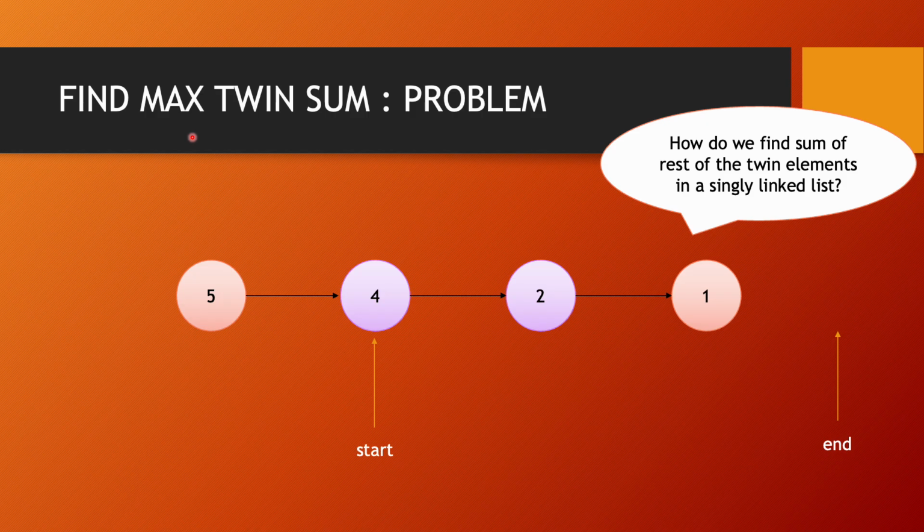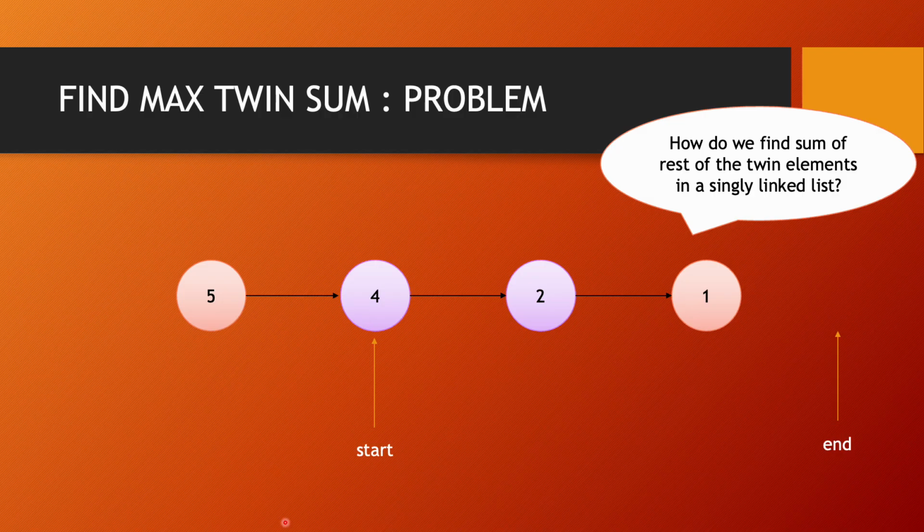But what happens when we increment the pointer, we move it to the next node? Our start now points to the node with value 4 and our end points to nothing, just null. Our start is at the correct position, which is 4, but the end is at null. If I were to find the twin for 4, it would be 2. So from 1 we had to go backwards to 2, but since this is a singly linked list, there's no connection backward and we move towards null. And that is what the problem is. We actually had to move backward, and that is the trick of this question.